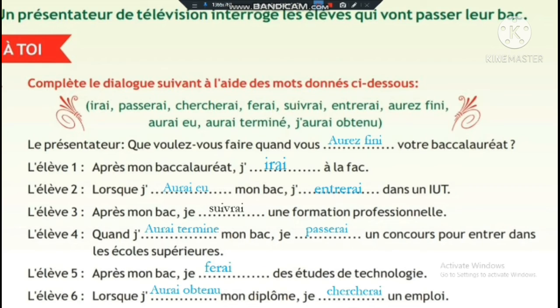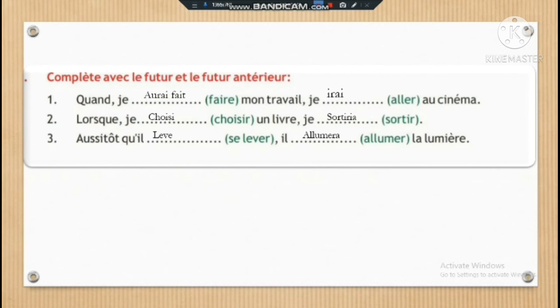Now we will do the other exercise. Complétez avec le futur antérieur. Here we will complete with the future anterior. The first question: Lorsque j'aurai fait mon travail, j'irai au cinéma. As I told you, we first use the future anterior, then we go to the next verb. He is saying: when I will have done my work, I will go to the cinema.